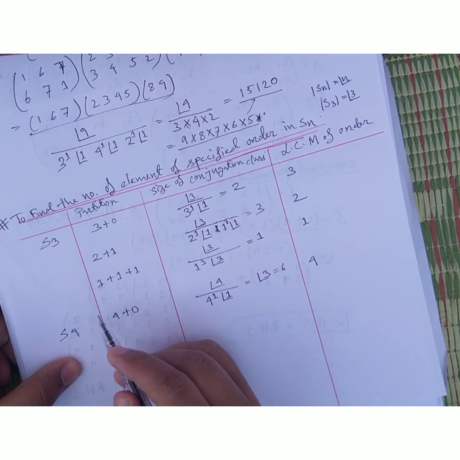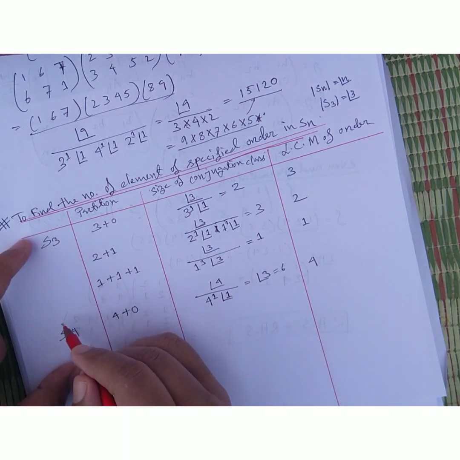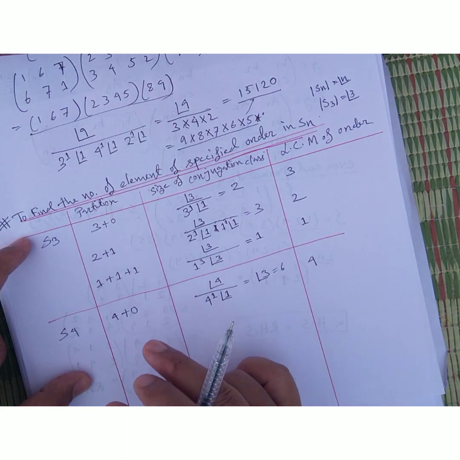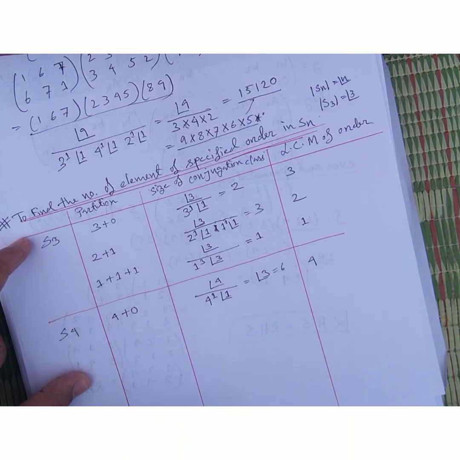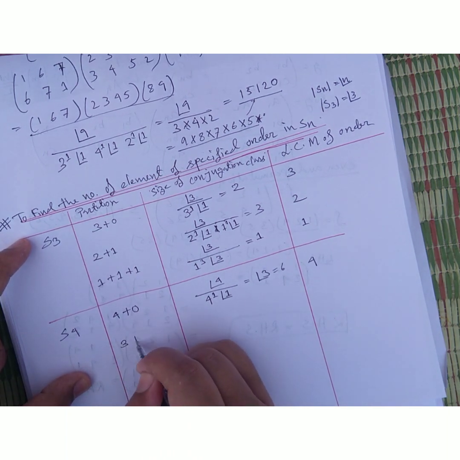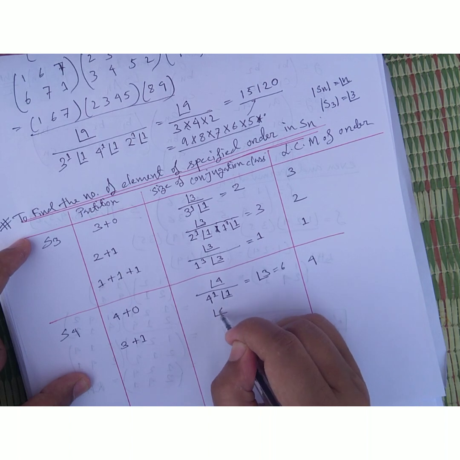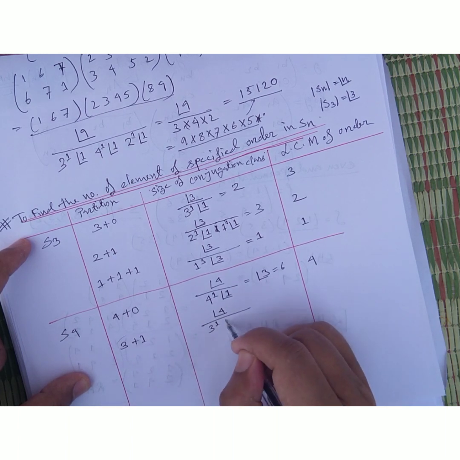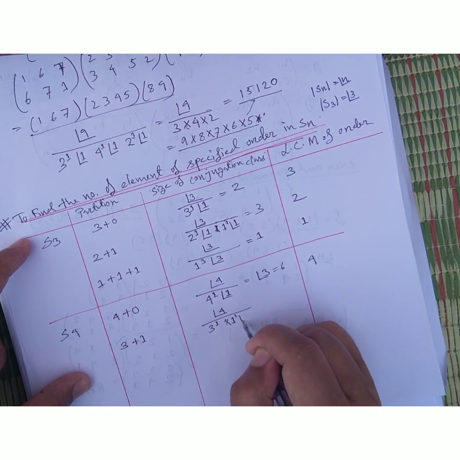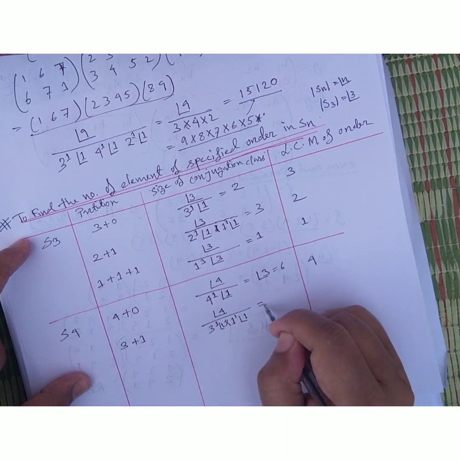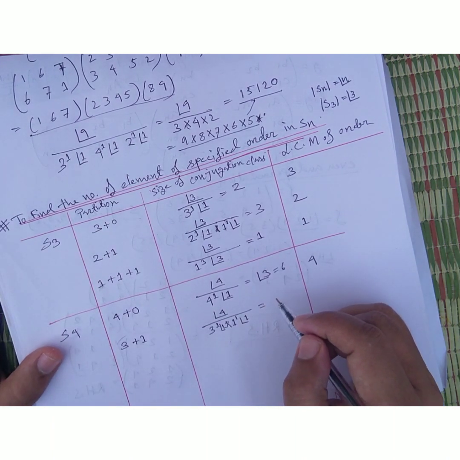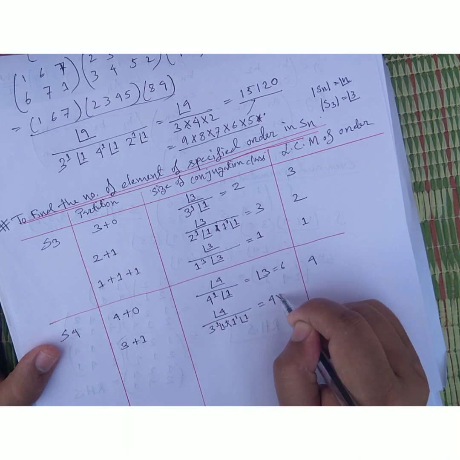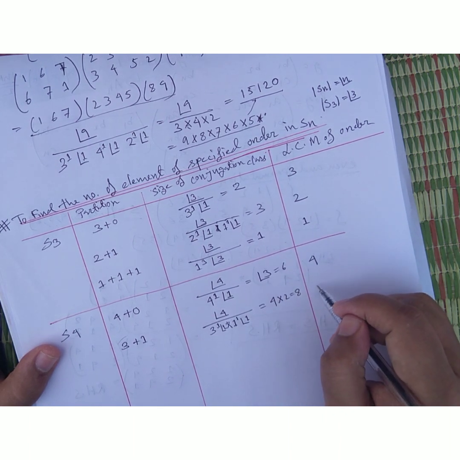Okay, this is the permutation group. I discuss the permutation group. This is very, very important because a lot of questions come from this concept in CSIR NET, GATE, TIFR and NBHM. Next, the partition 3 plus 1: 4 factorial, and the number of times of 3 is 3 to the power 1, and the number of 1 is 1 to the power 1, into 1 factorial and 1 factorial both. This is 4 into 2 is equal to 8, and the LCM of this is 3.